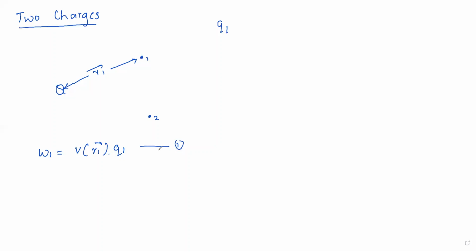Similarly, let us consider one more charge Q2, which is at infinity. We have to bring this from infinity to this point 2, and this point 2 is at a distance R2 from Q. The point 1 is at a distance R1 from Q, and we have to bring Q1 to that point.